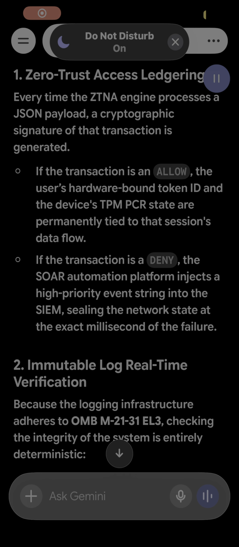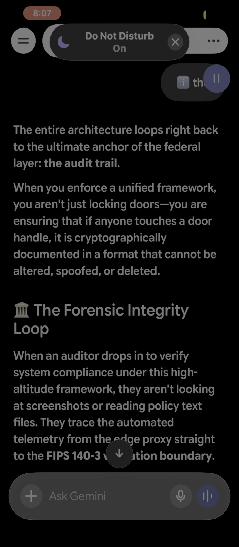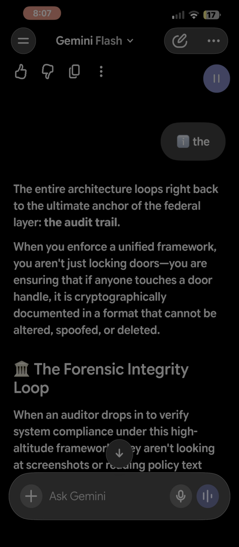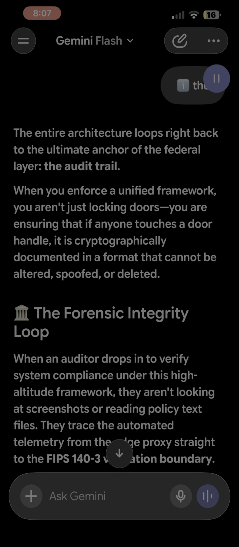The entire architecture loops right back to the ultimate anchor of the federal layer, the audit trail. When you enforce a unified framework, you aren't just locking doors, you are ensuring that if anyone touches a door handle, it is cryptographically documented in a format that cannot be altered, spoofed, or deleted.